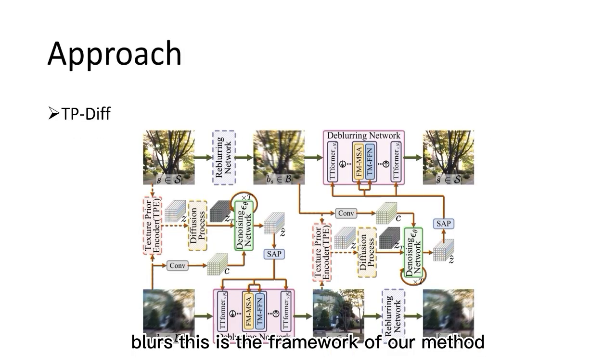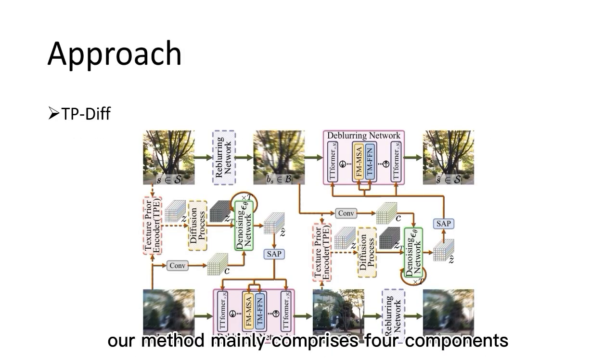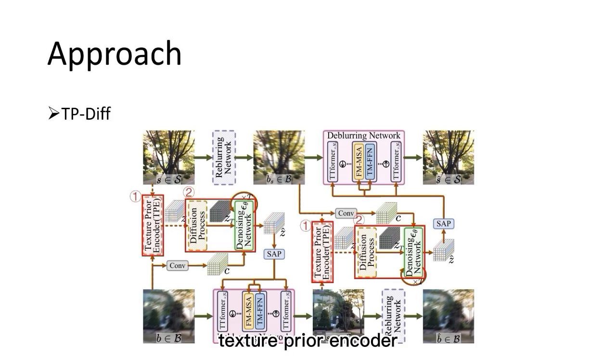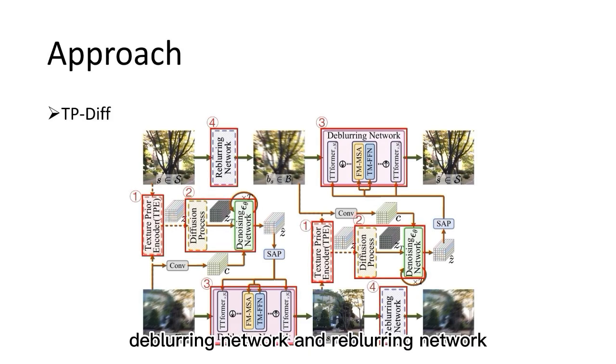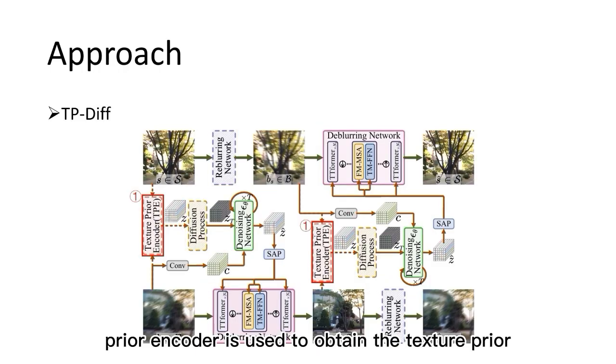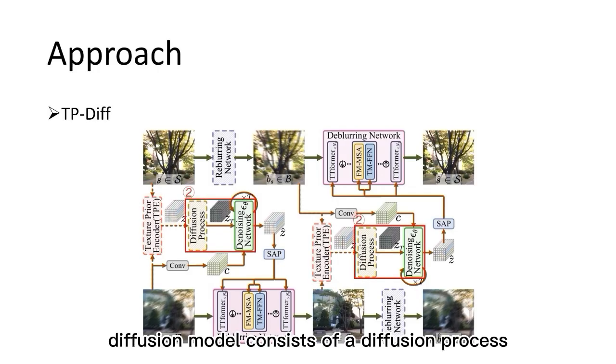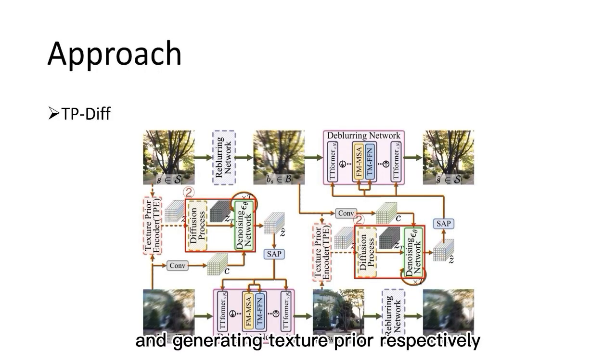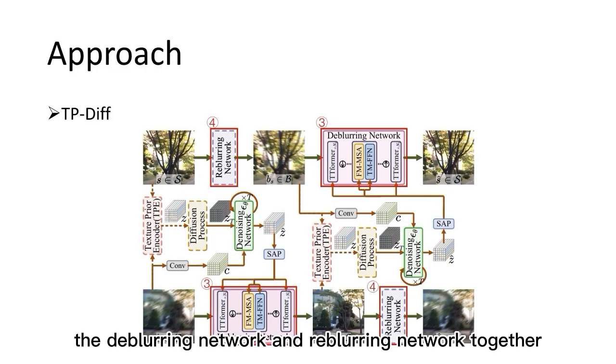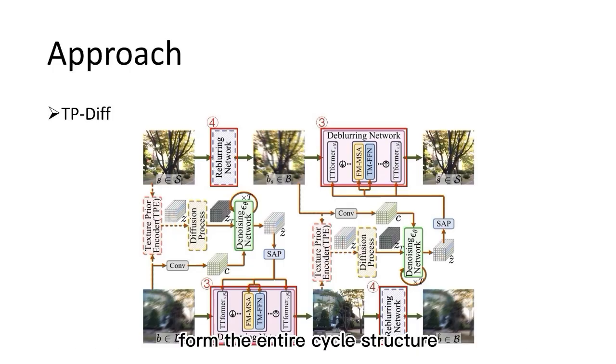This is the framework of our method. Our method mainly comprises 4 components: texture prior encoder, diffusion model, deblurring network, and reblurring network. Texture prior encoder is used to obtain the texture prior, which serves as the ground truth for diffusion model training. Diffusion model consists of a diffusion process and a denoising network for adding noise and generating texture prior, respectively. The deblurring network and reblurring network together form the entire cycle structure designed for removing and synthesizing blur, respectively. Within the deblurring network, the proposed texture transfer transformer layer leverages texture prior knowledge to effectively remove blur.